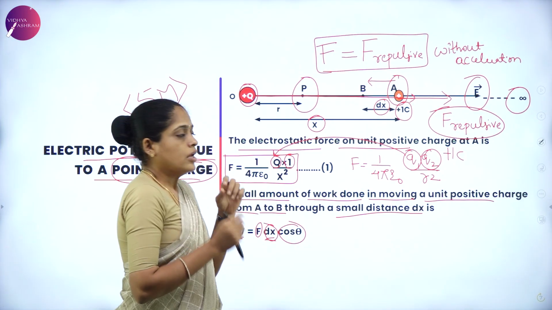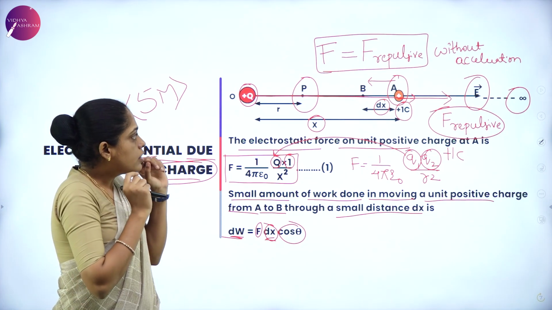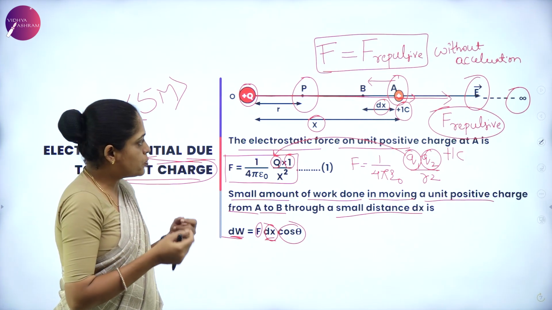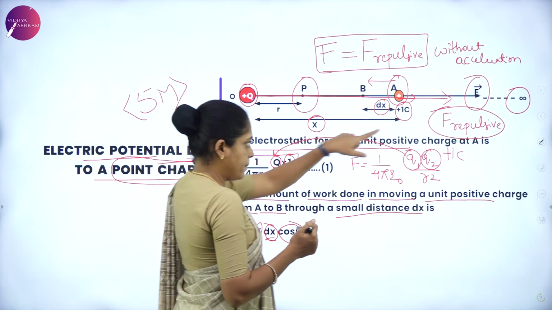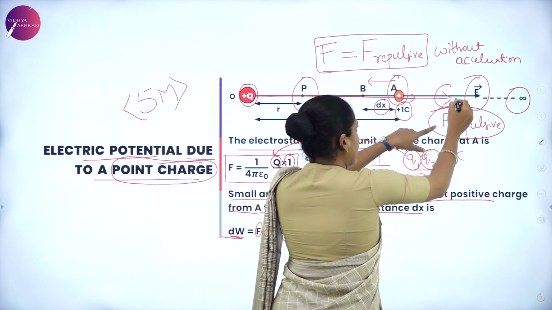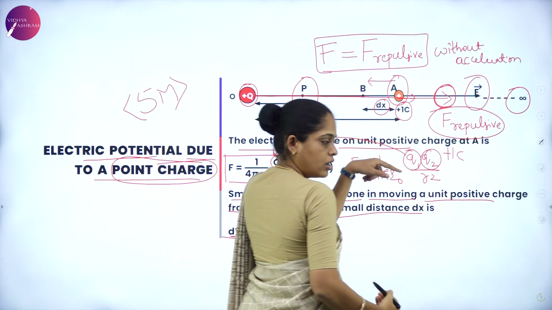And here, look at this. The force which is experienced by the unit positive charge is repulsive and it is in the direction of the electric field.